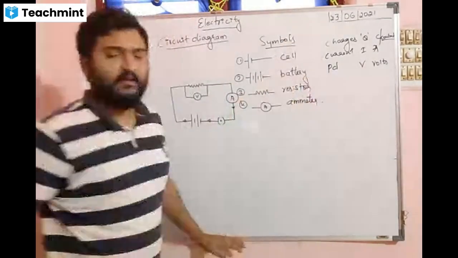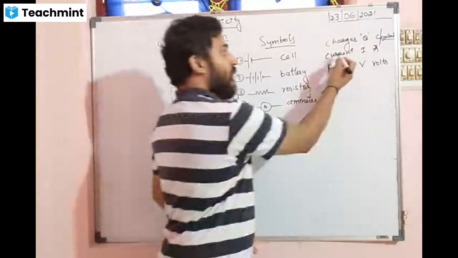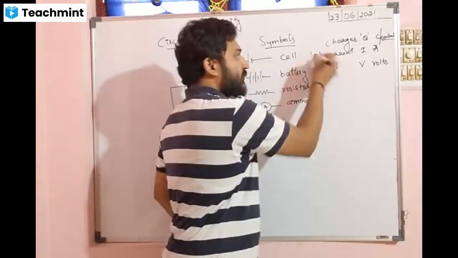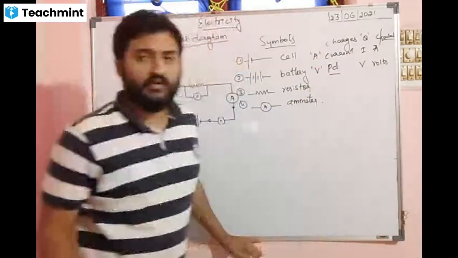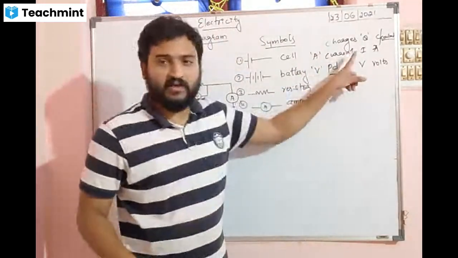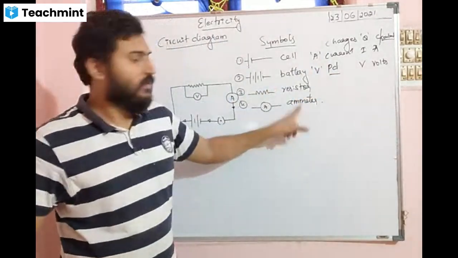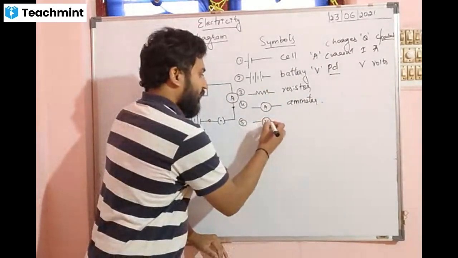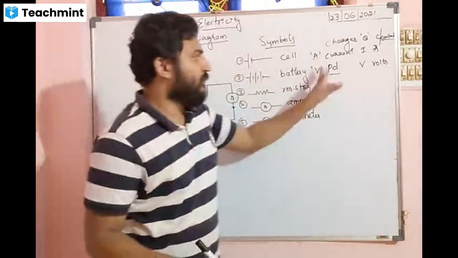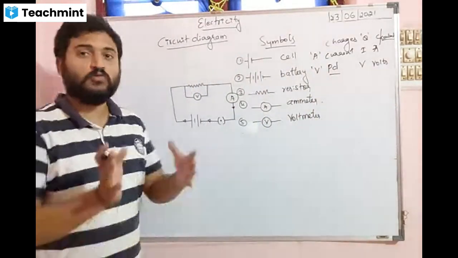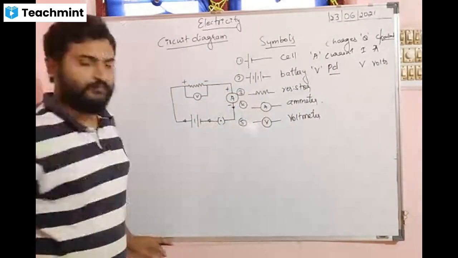Here you should have written that there are different devices which are used to measure electric current and the potential difference. An ammeter is used to measure the electric current. A voltmeter is used to measure the potential difference. Which meter is used to measure the electric current? Ammeter. So this is V. V means voltmeter, which is used to measure the potential difference across two ends. And this is positive, negative, positive, negative.